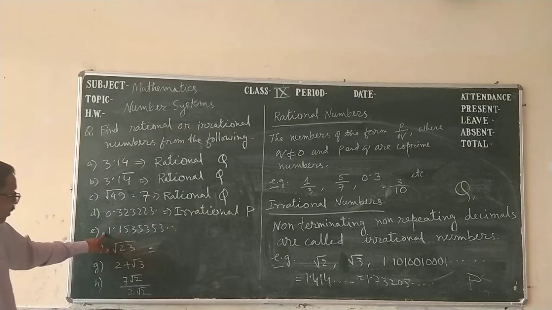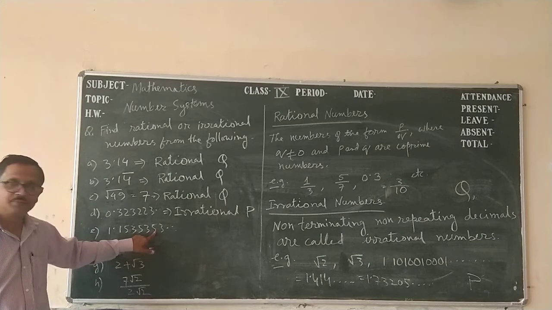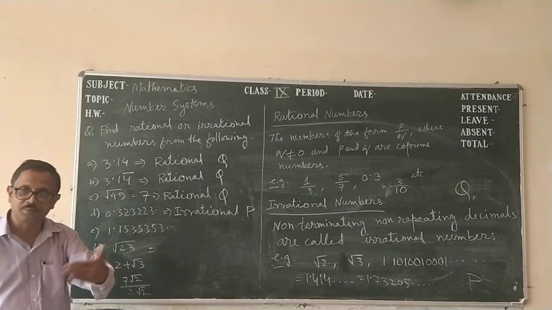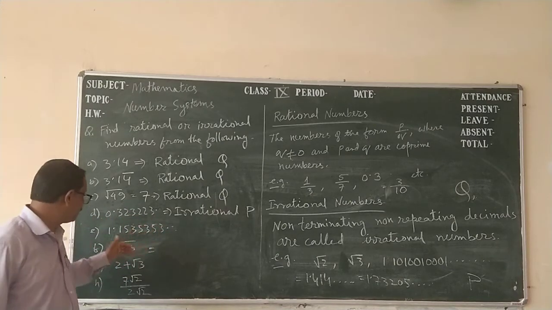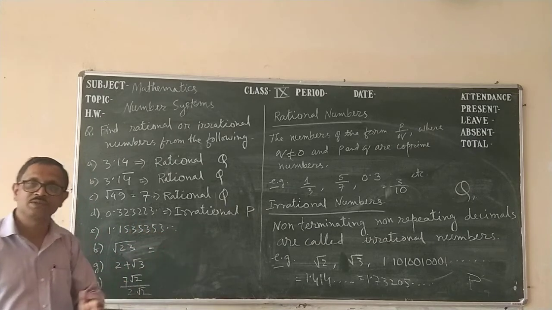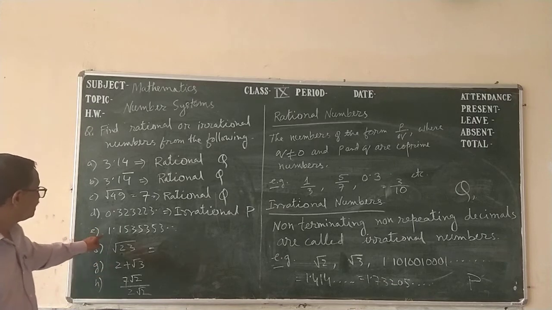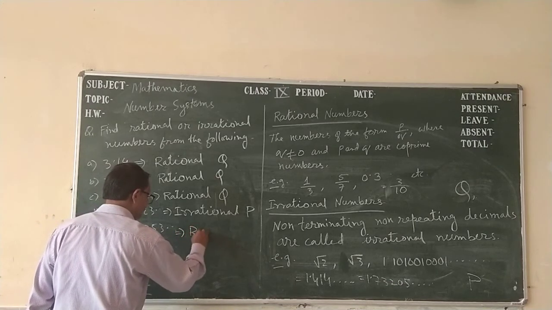Now we have 1.1535353. Obviously we see 53 repeating. As they are repeating, 1.15353 is a repeating decimal, so it is a rational number. A repeating decimal is also a rational number.